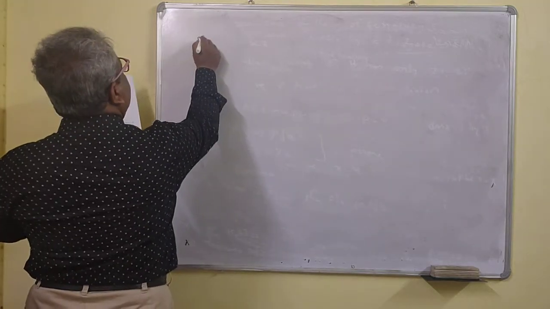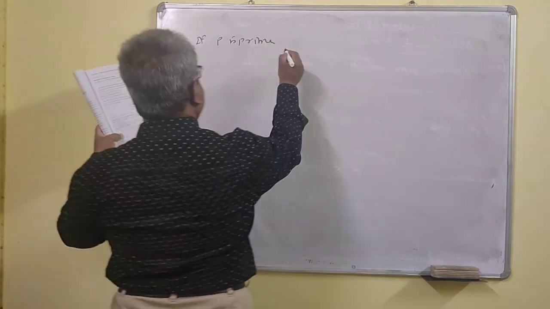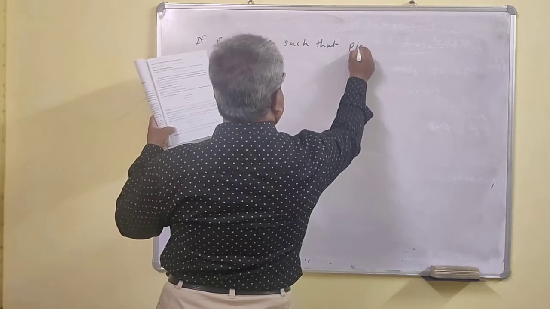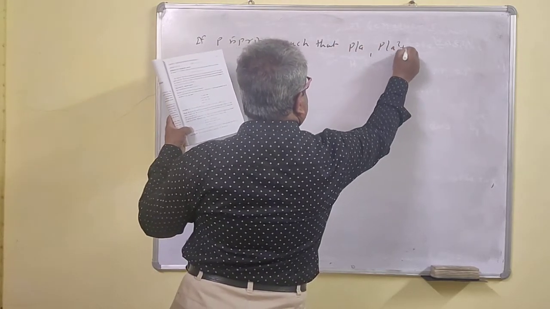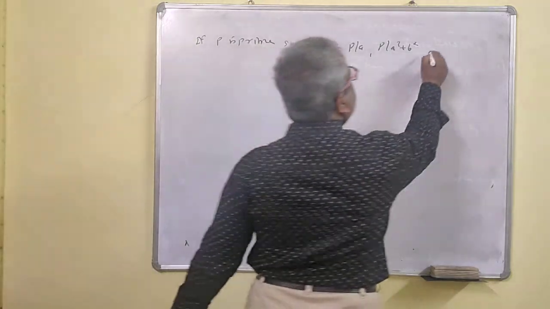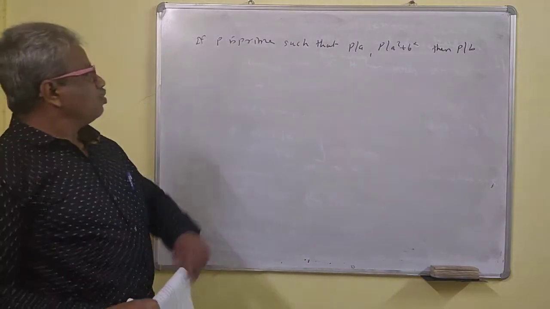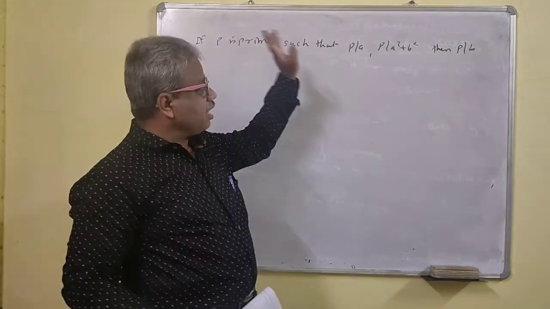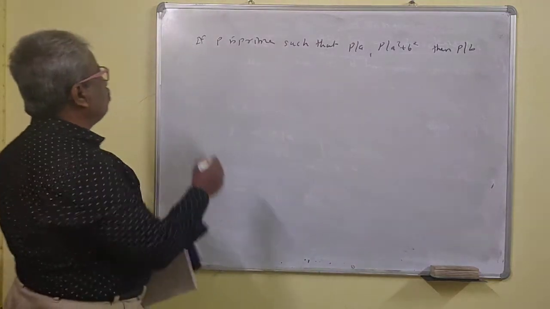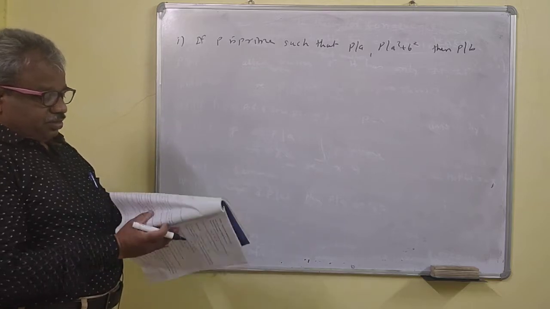So if p is prime such that p divides a and p divides a square plus b square, then p divides b also. So p is the prime such that it divides a and it divides the sum of the squares, then p divides b. You should remember this one. This is the important point.